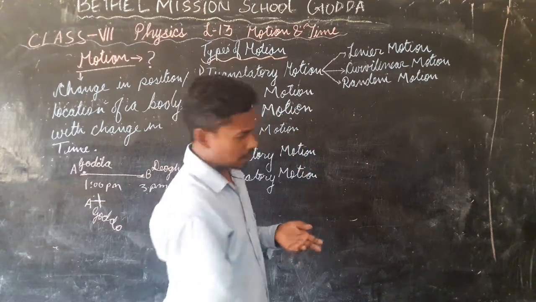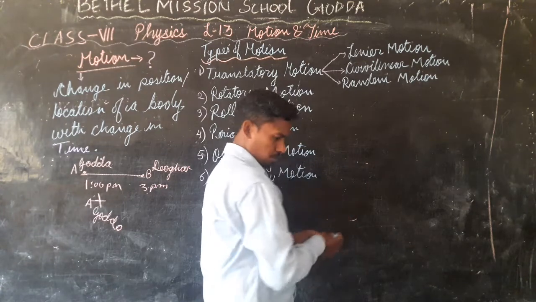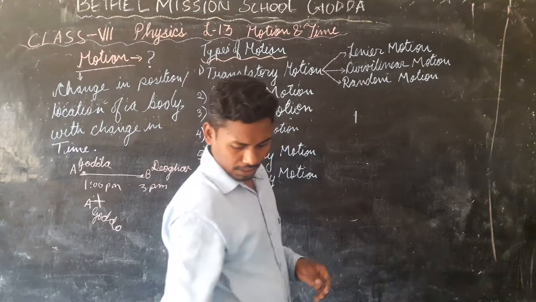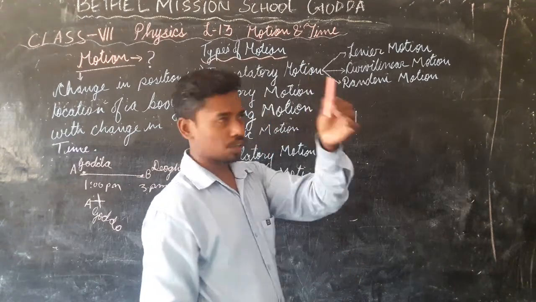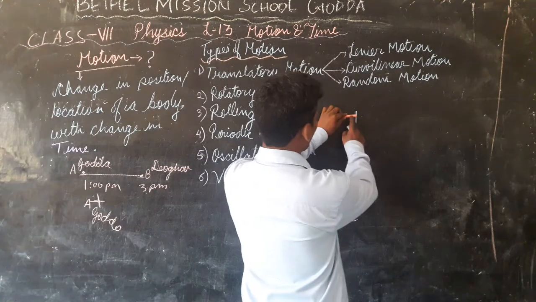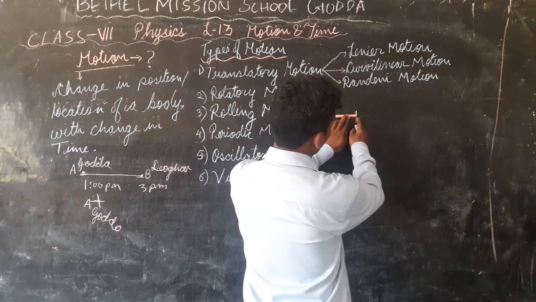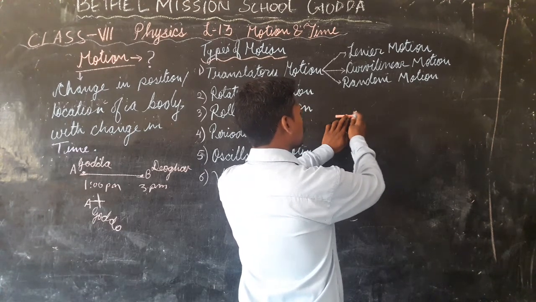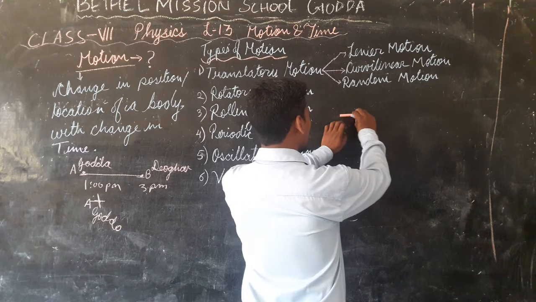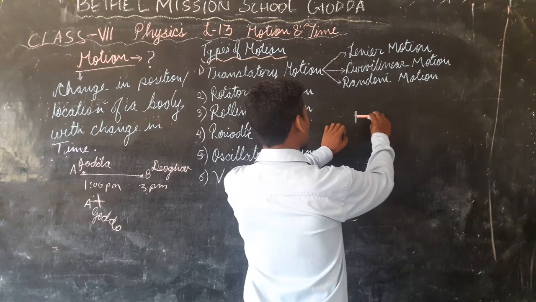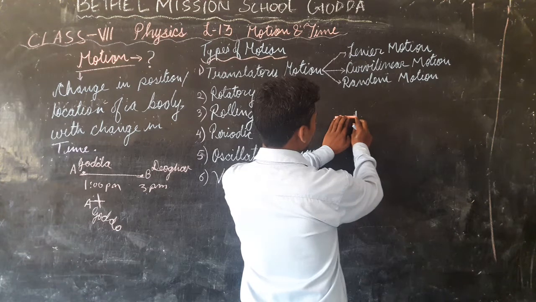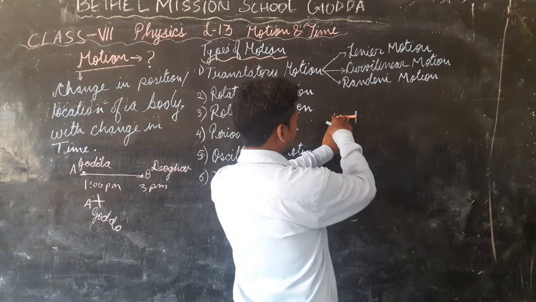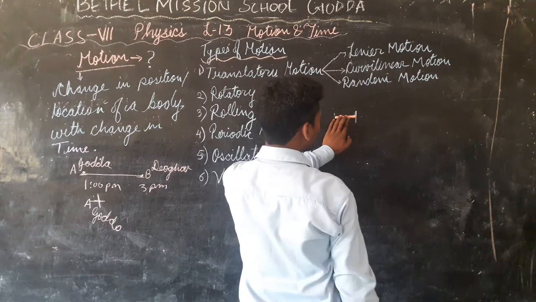So one very good example is you take this point and let us take this chalk. Okay, you see the starting point of the chalk. It has to move from this place to here. This point has to cross this line. So for crossing the line, what it has to do? It has to move from this place to this place. So let's find out the displacement. Okay. So this was the initial position of end point, and this was the initial position of the starting point.